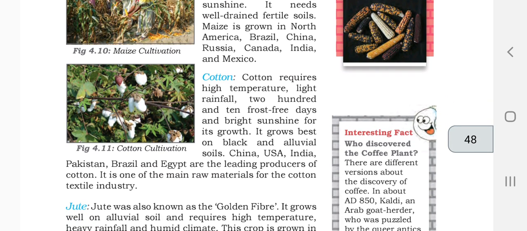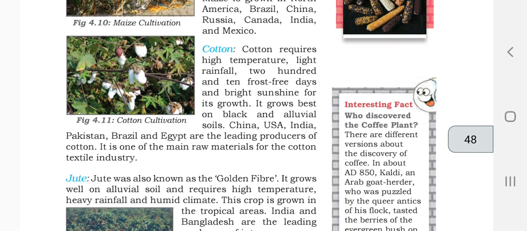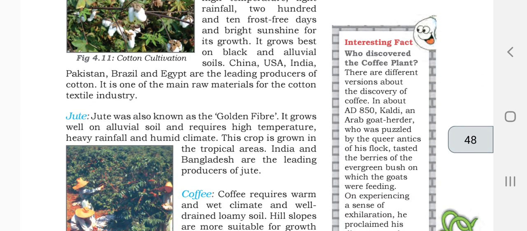The next one is cotton. Cotton requires high temperature and light rainfall, otherwise it will be stuck in the water. It needs 210 frost-free days and bright sunshine for its growth. It grows best on black and alluvial soil. Pakistan, Brazil, and Egypt are the leading producers of cotton. It is one of the main raw materials for the cotton textile industry. So we know what things are made out of cotton.